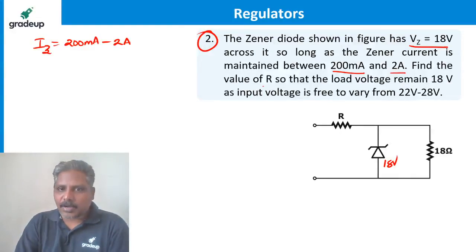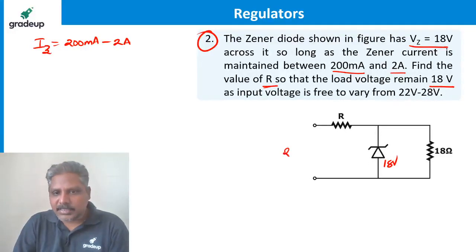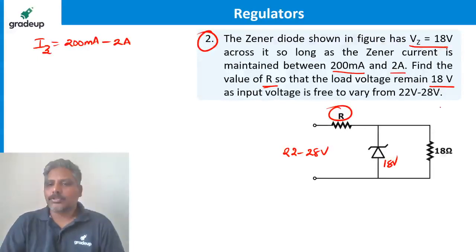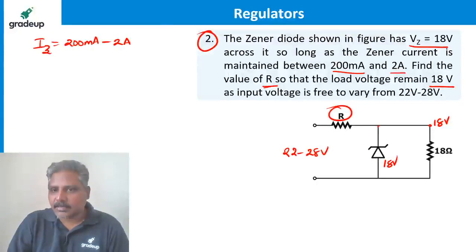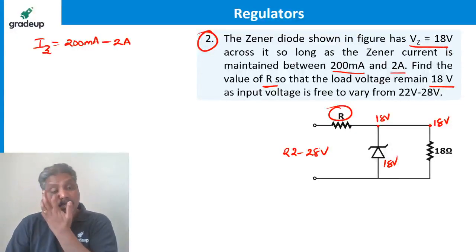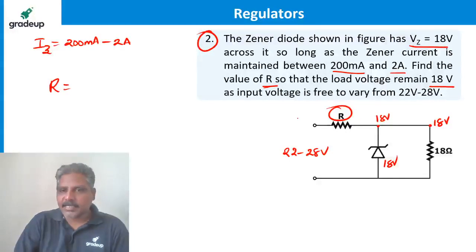Find the value of R so that the output voltage remains 18 volts as the input is free to vary from 22 to 28. Input is changing from 22 to 28. What should be the value of resistance so that output voltage remains at 18 volts? That's the question, right? Here also 18 volts. Come on, try. So resistance is asked again. After all, what is resistance?